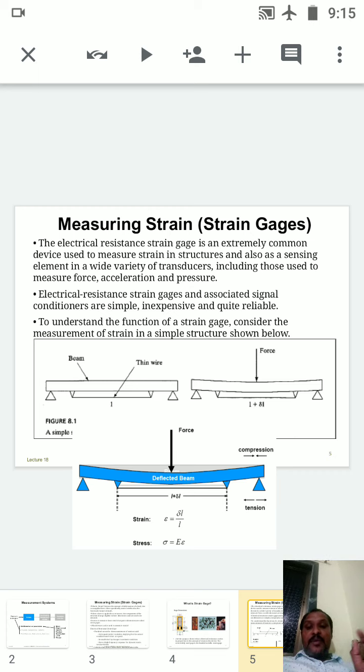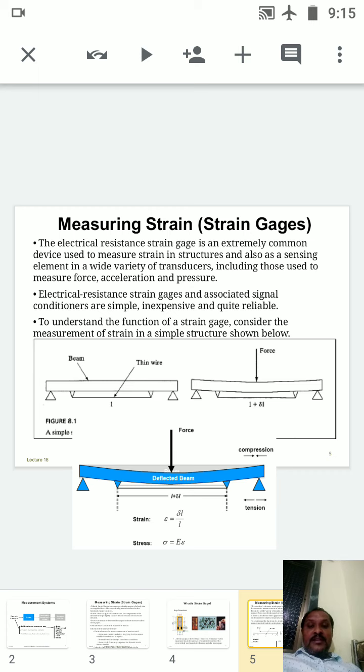As shown in the upper diagram, we have a straight body, and at both ends we have applied supports, which may be hinge support or fixed support. At the center we apply the force, and wherever the force is applied it gives you L plus delta L, and at that position we have to apply the strain gauge.